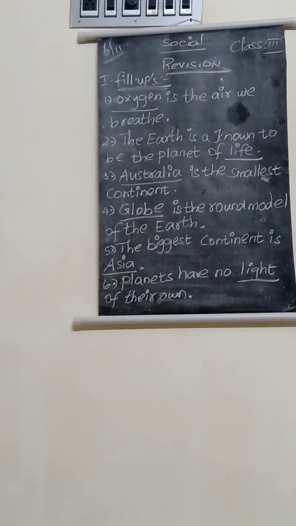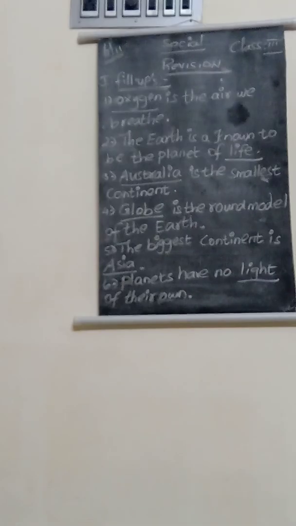First lesson, Earth our home. The second lesson, looking at the earth. The third lesson, the earth and its neighbors. The fourth lesson, air around us, and the last lesson, water on the earth. So these 5 lessons are for your exams. And the first one.